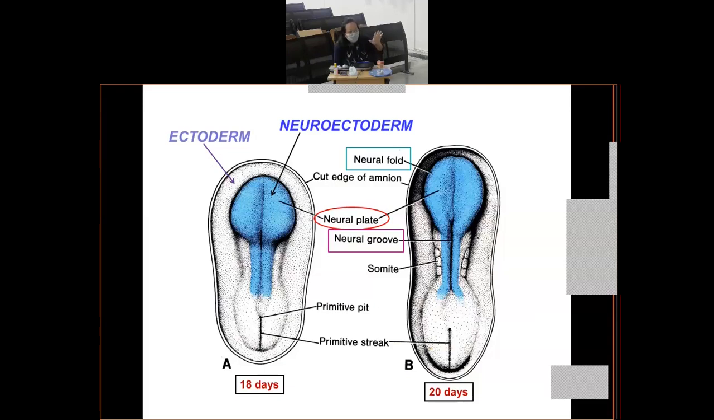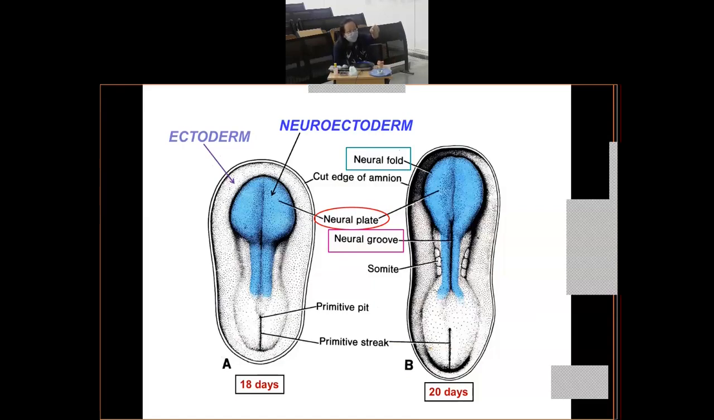Below the ectoderm, you'll have the mesoderm, and much below the mesoderm, you'll have the endoderm. Clear? The endoderm is in communication with the yolk sac, whereas the ectoderm is facing the amniotic cavity, right? So try to understand the orientation of this section. This is the dorsal view of the embryo where the amniotic membrane has been cut, and it has been labeled also. You can see the cut edge of the amnion, right?